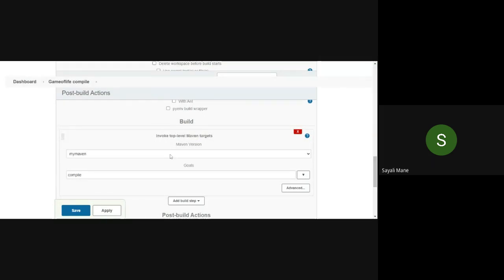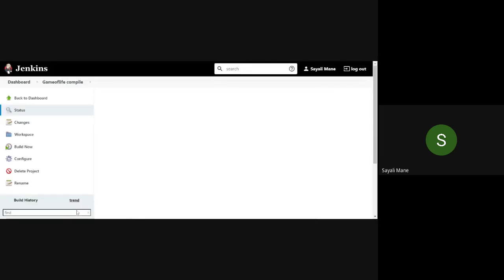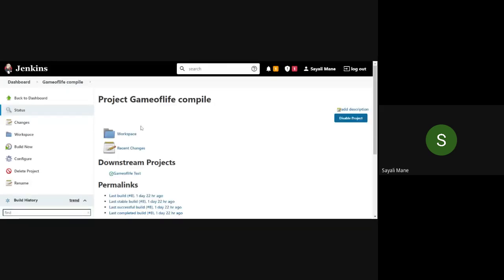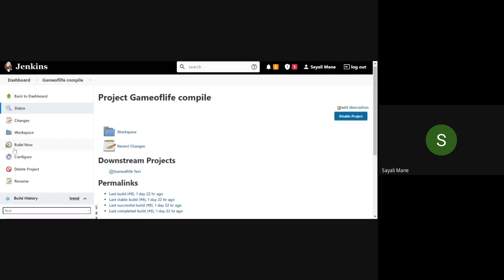Go to build and check whether your MyMaven and compile goals are there or not. MyMaven, which we have already created in the previous lecture. Inside the goal, simply type compile. The goal indicates that we are compiling the project. Done? Yes. Okay. After that, click on the save button. Then click on build now. This one.